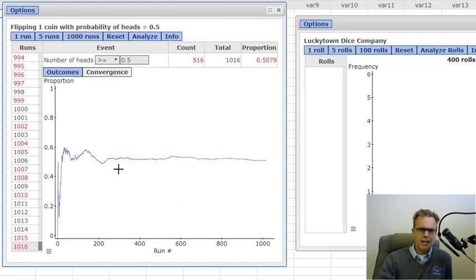As we increase the number of tosses, n, it is going to approach the theoretical probability. We can see that with our graph here, and we can look at the proportion. It's 0.5079, very, very close to 0.5.